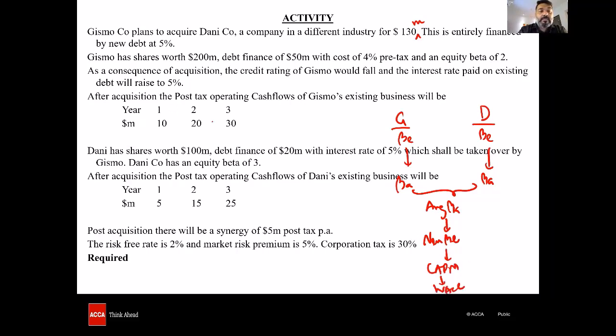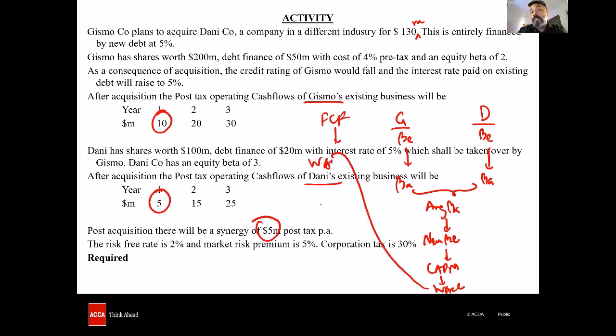These cash flows of Gizmo and Danny, these two cash flows plus synergy, get those total free cash flows, discounted with this WACC to get the value of the firm. From that, less debt to get the value of equity. These are the steps that we'll be doing as we proceed ahead.